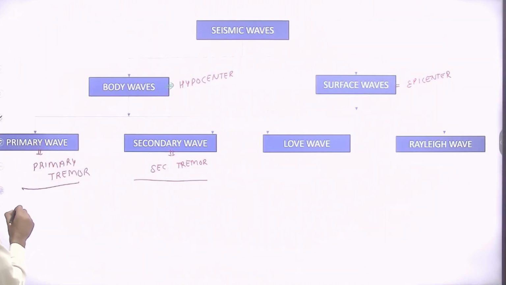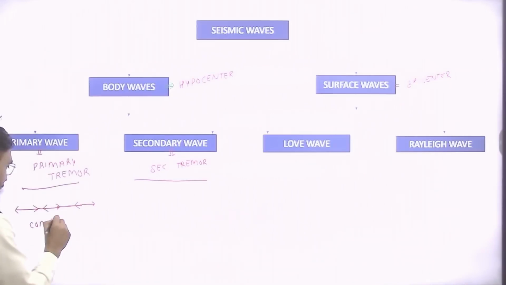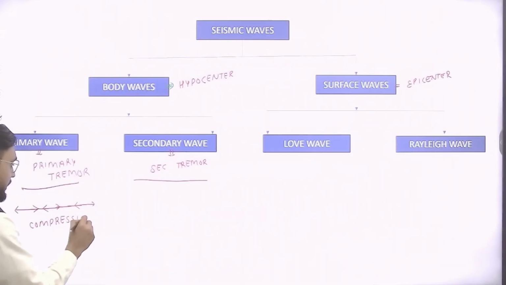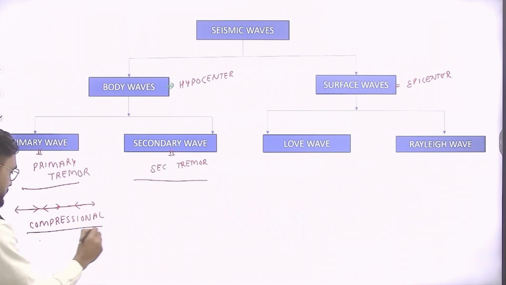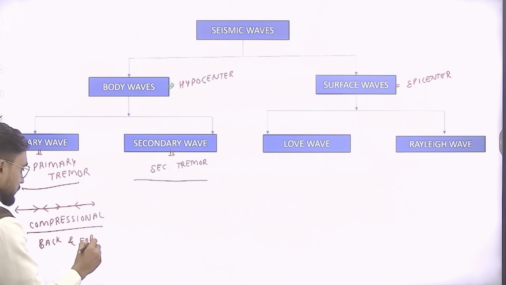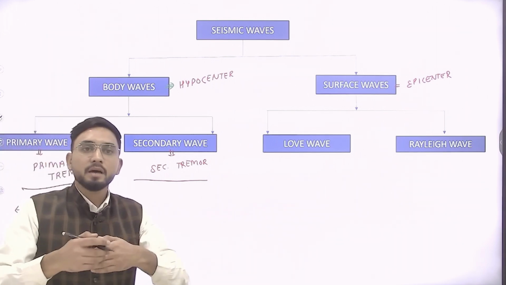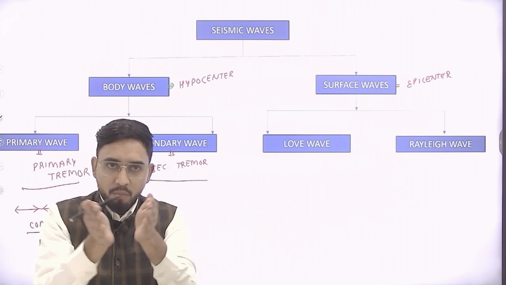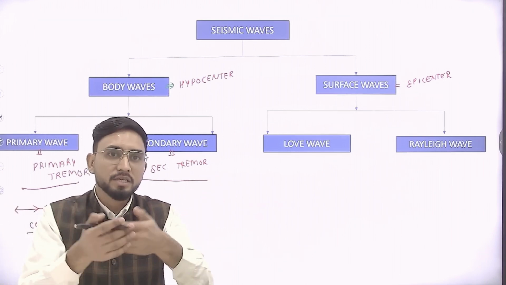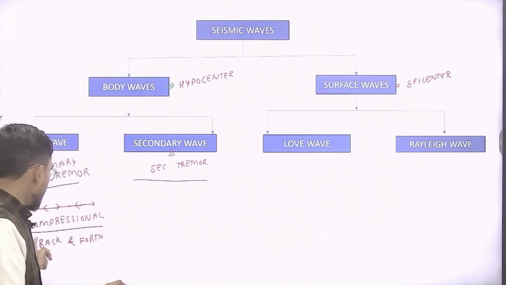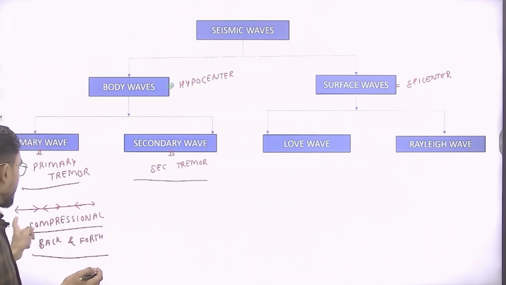The primary waves work like sound waves. This is how a sound wave moves inside the earth, right? They are called compressional waves, which work back and forth. It means if they are passing through a rock, they compress it and expand it. Contraction, expansion, contraction, expansion. This is how they work, back and forth, or we can call them compressional waves.